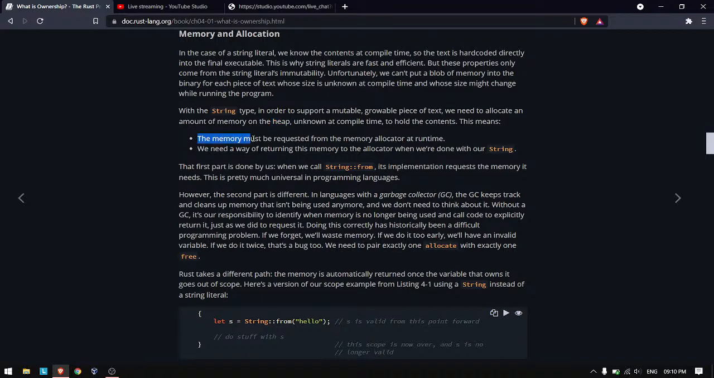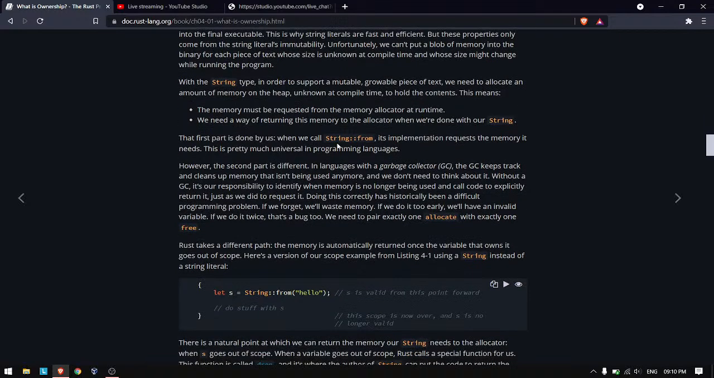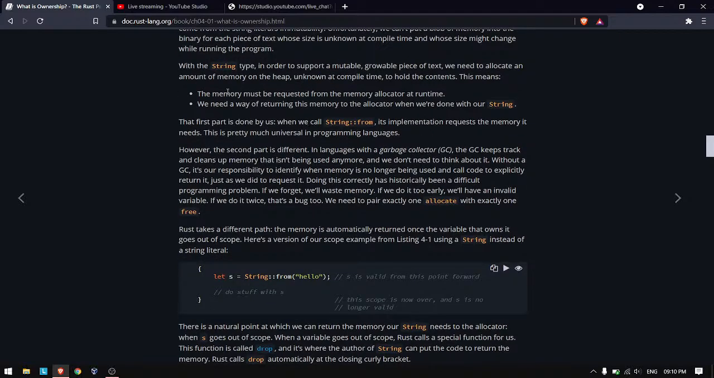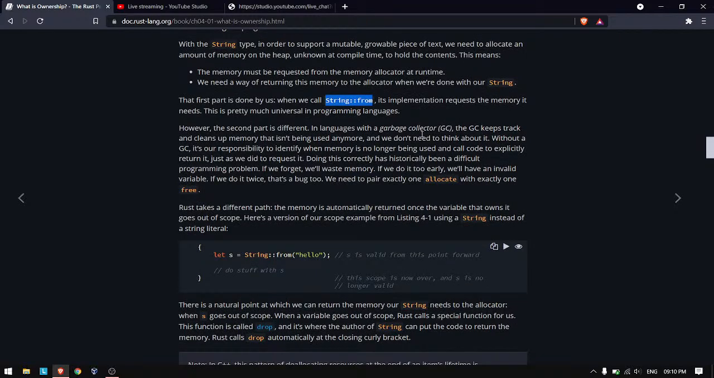So there are two requirements to use the heap. First, we must request memory from a memory allocator, like we need to allocate some memory on the heap, and then we need to free it. We need to return that memory once we are done using it. The first part, requesting memory, is done by this function, String::from. So this is how we are requesting memory to be allocated for this.